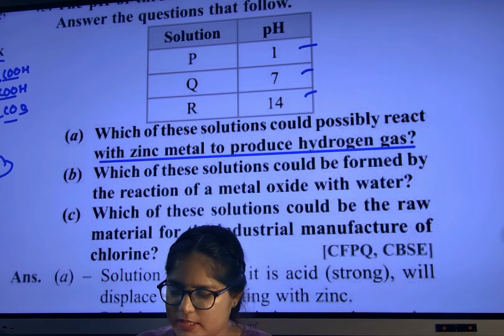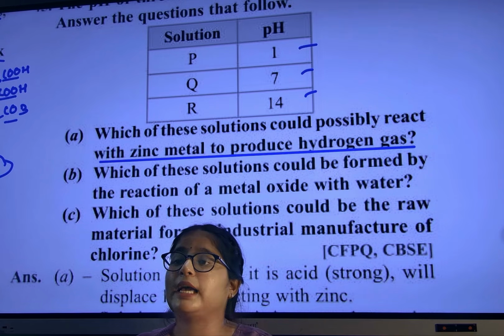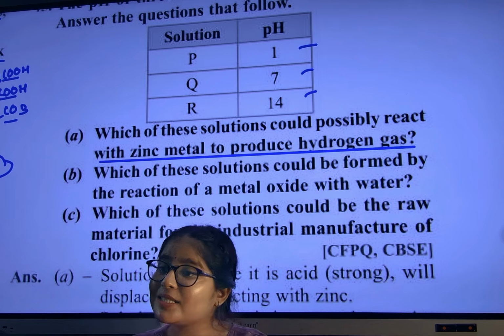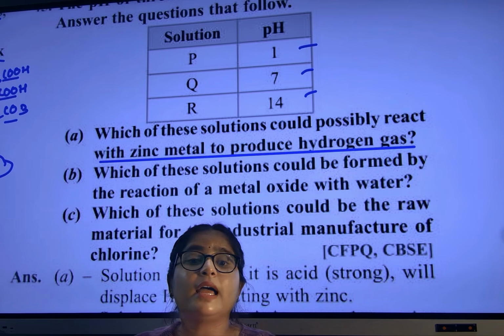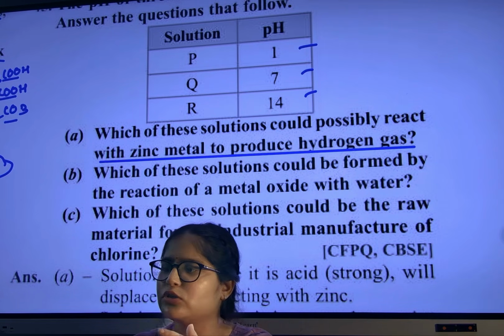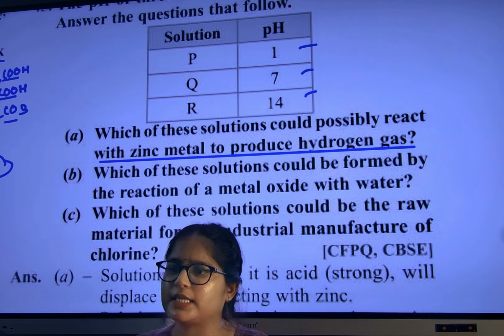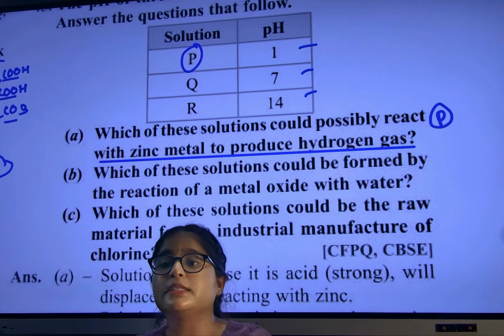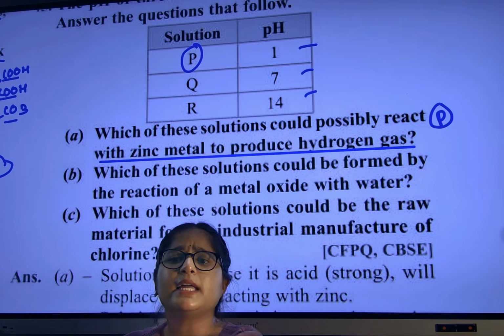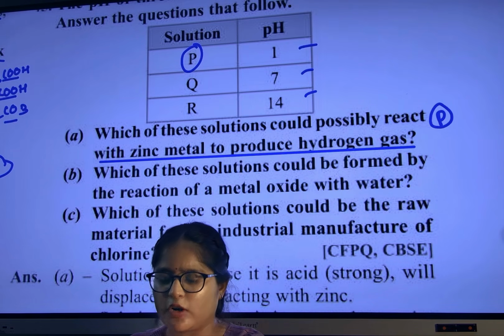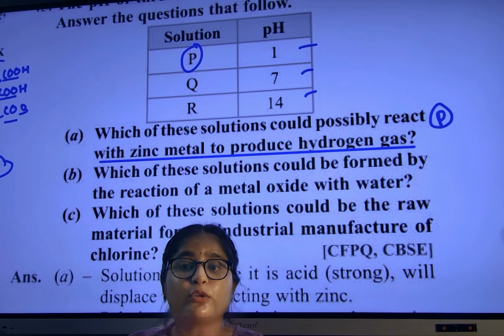Okay, so tell me fast. Hydrogen gas, zinc. So zinc was reacting with whom? HCl. HCl is acid, base or salt? Acid. pH should be less than 7. So which option is acidic? The options P, Q, R are given. Now what should be the answer of the first question? P. So you will say zinc with HCl gives hydrogen gas and HCl is acid, so pH should be less than 7. Who is having less than 7? P. So for the first question, what is the answer? P. Now you are able to answer on your own, right?